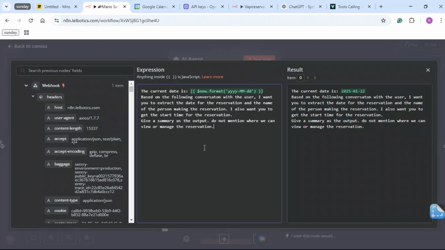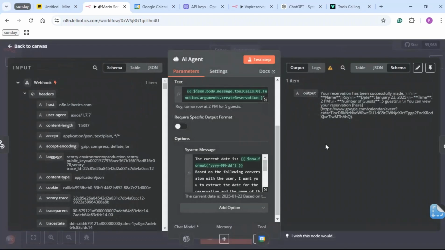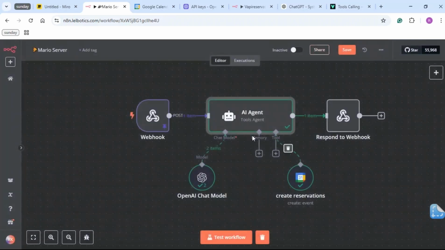I think that will be okay. Once we're done with all that, always remember to save. Then we can go back to VAPI and test this out.